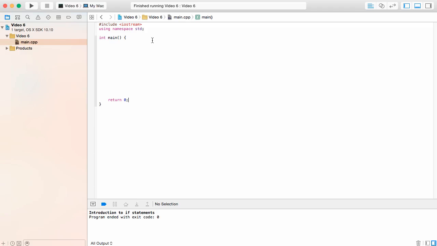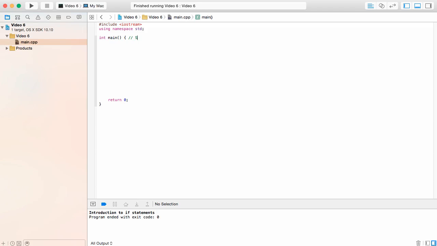Now, I'm going to put something here that we haven't seen before, which is comments. Comments are just going to be something that is not looked at by your compiler, so it's going to be invisible, and you can use it to leave notes for yourself. You have to make sure that you do it like this. You can't just write things all over the place because we know that your compiler takes things very seriously, and if you have words lying around, it's going to get confused. So if you put two slashes, like you see right there, then everything after that is going to be a comment, and it's not going to be included in your code.